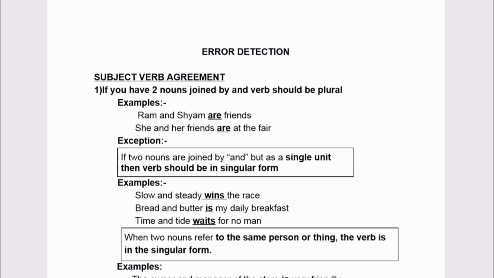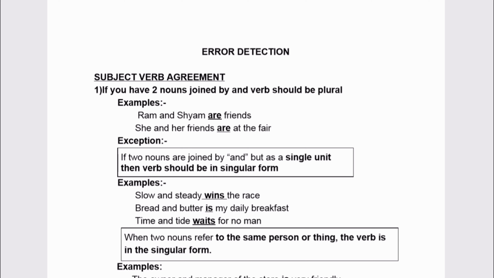The very first rule is if you have two nouns joined by and word, then we should always use a plural verb. That means, for suppose take an example. Ram and Sham are friends. Here Ram is a noun, Sham is a noun. Both are added by and word. That's why you are getting are in the verb place. Ram and Sham are friends.